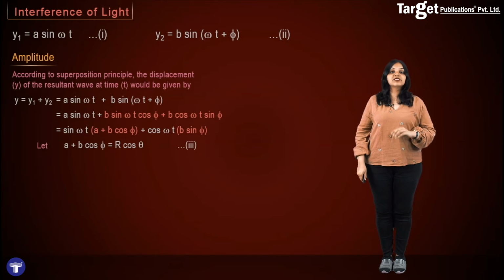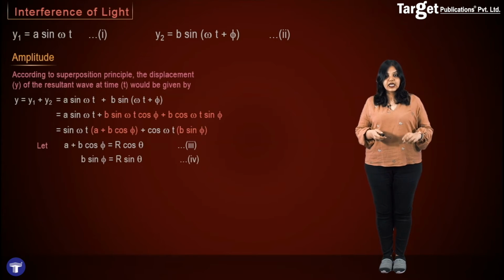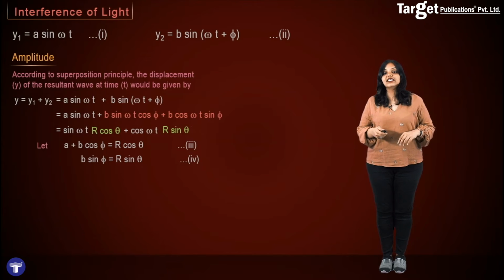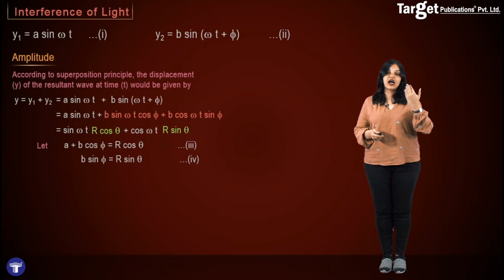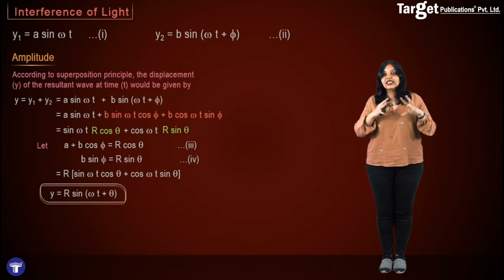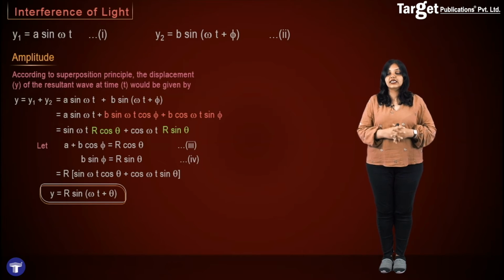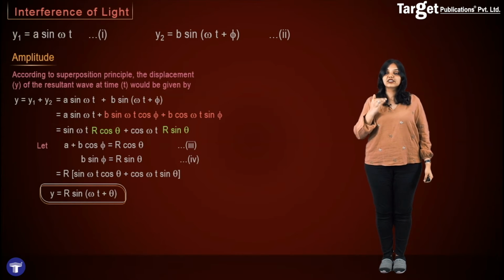So just like we substituted a + b cos phi to be equal to R cos theta, b sin phi is substituted to be R sin theta. And because of this, when I replace these substitutions in that big expression, I see that it simplifies. I take R common and then I get the sin A cos B plus cos A sin B form in the bracket, which simply simplifies to sin(A + B). And now you see this really nice expression came out, where y is equal to capital R sin(omega t + theta). So to be able to write this really simple expression, we had to do those substitutions.